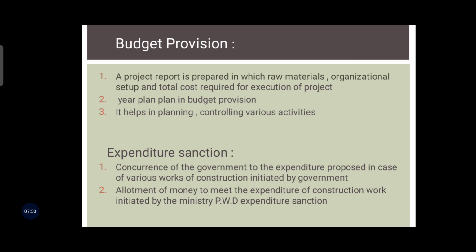Now the next one is expenditure sanction. Now what is expenditure sanction? Expenditure sanction means the concurrence of the government to the expenditure proposed in the case of various construction works initiated by the government. Expenditure sanction is to be accorded by the ministry which ensures the funds for the project or the work, and it can exceed up to 10%, and then a revised sanction of expenditure is to be taken, okay. So this is your expenditure sanction.